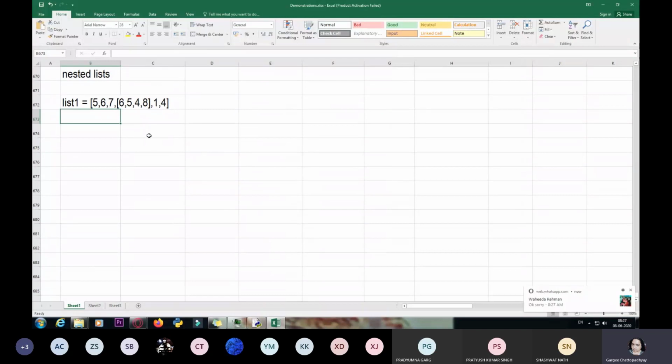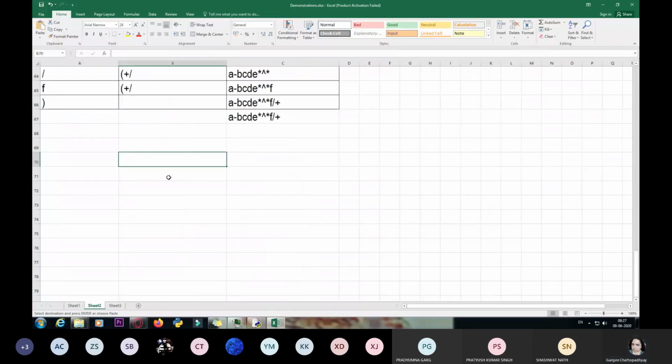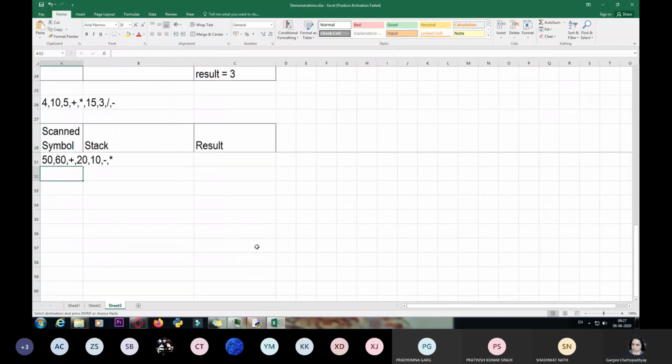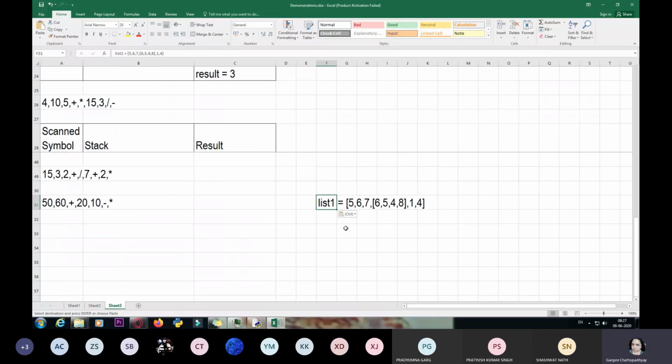Okay, so now over here I'm going to write the list values a little separately. I'm going to take this in the next sheet, and here I'm going to separate out all the list items. So you can see the list items over here.